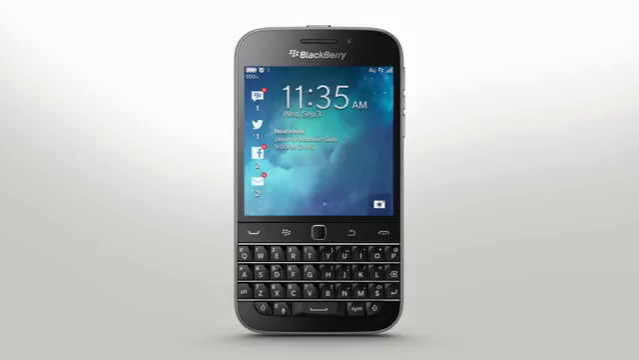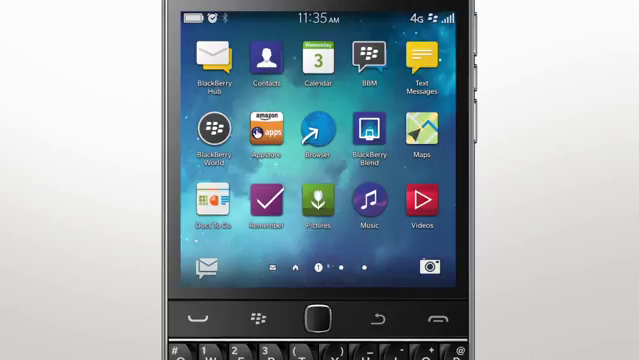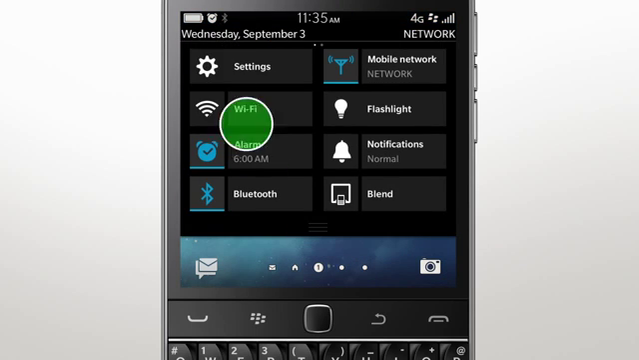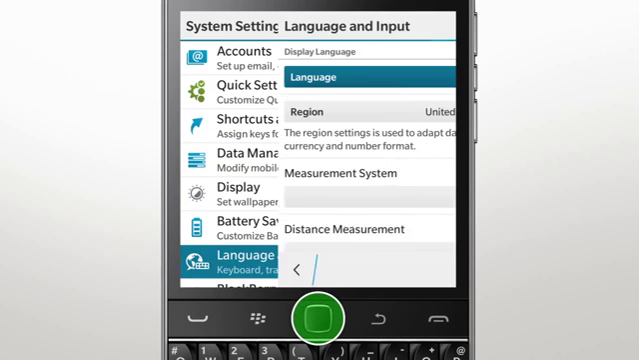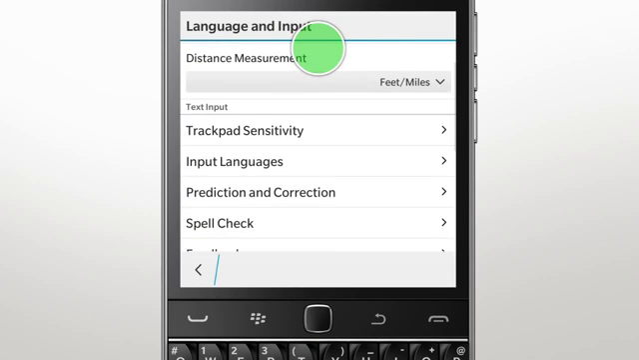BlackBerry Classic is designed for QWERTY fans and productivity-driven communicators, with a spacious BlackBerry keyboard crafted for speed and accuracy. Before you start typing on the keyboard, let's adjust the settings to match your typing style. Navigate to your smartphone settings and tap Language and Input. Here, you will be able to customize your typing experience.